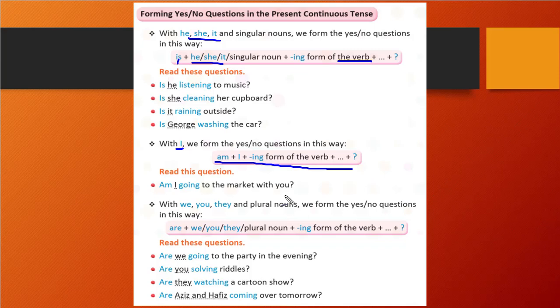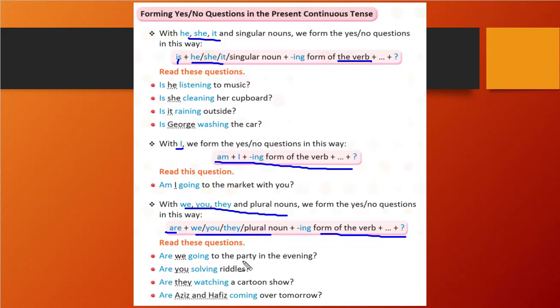Right? So this way you can create. And what if there is we, you, they, and plural nouns? At that time, what will we do? We will write are, and then we, you, they, and the verb with ing, and a question mark.